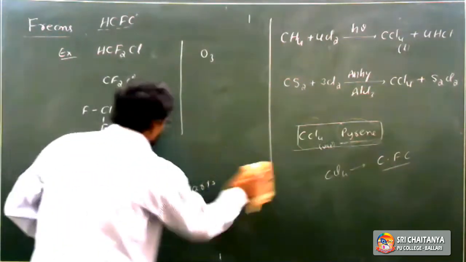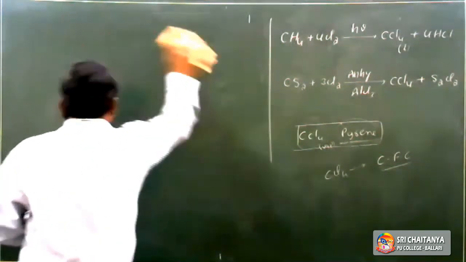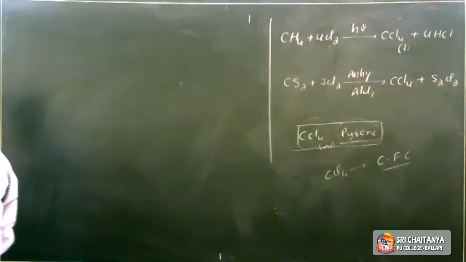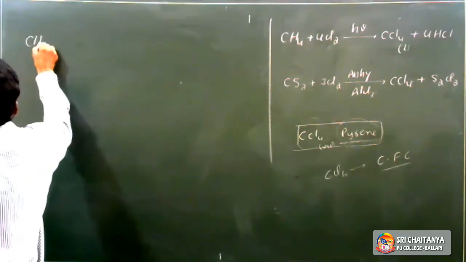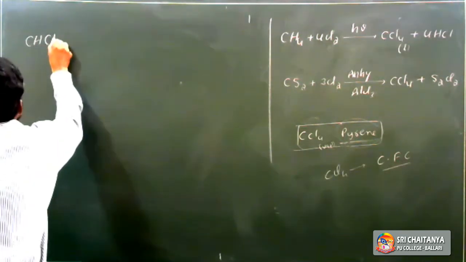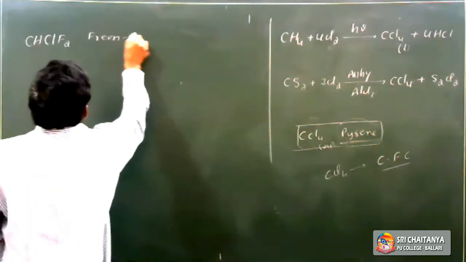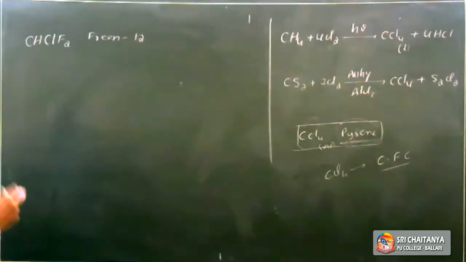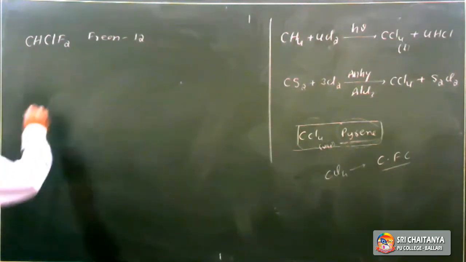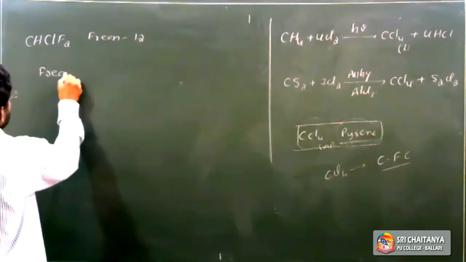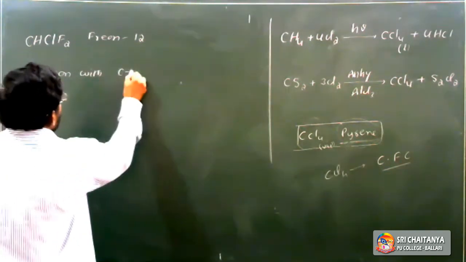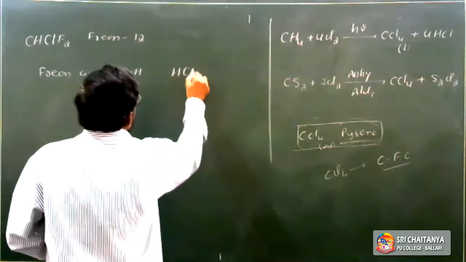So what is freon 22? This is CHClF2, it is called freon 22. Next, freons with a C-H bond are called HCFCs.